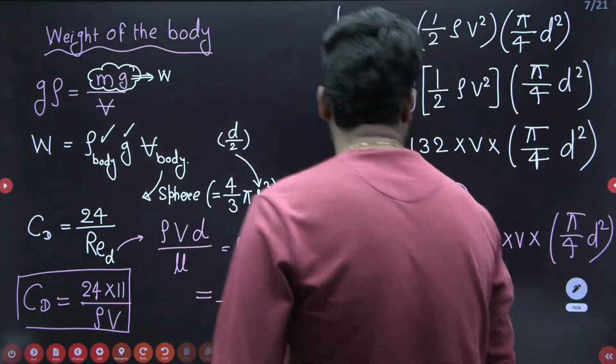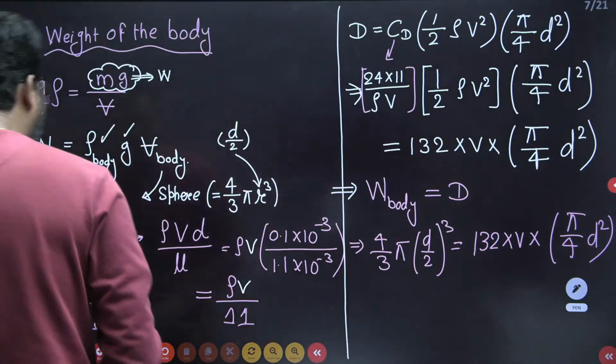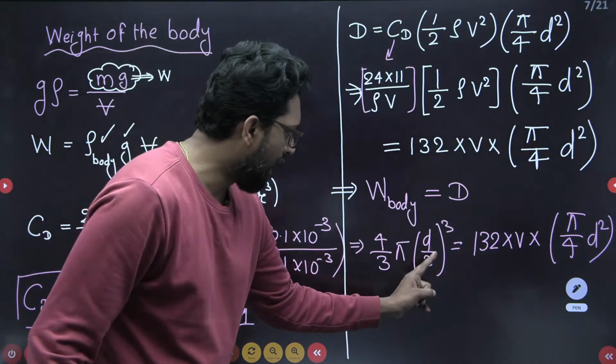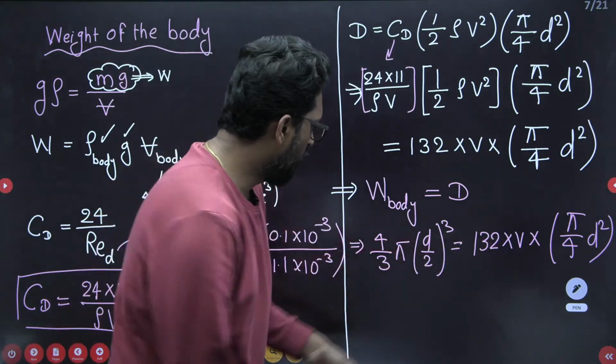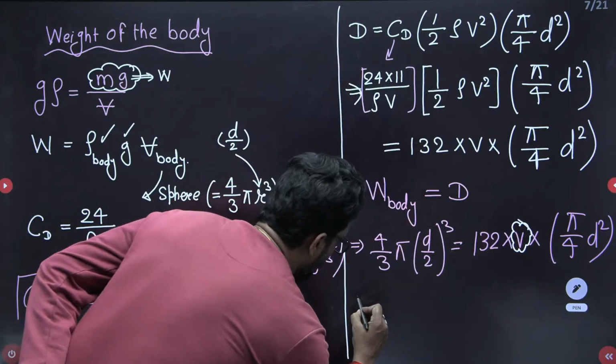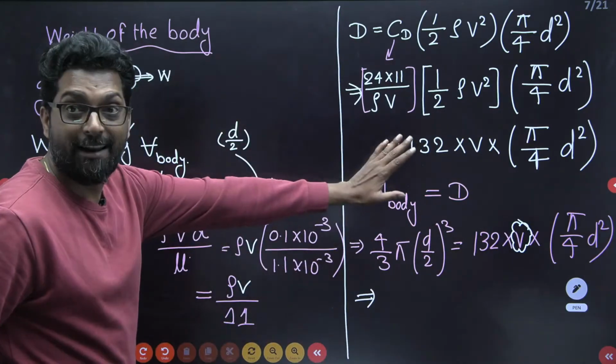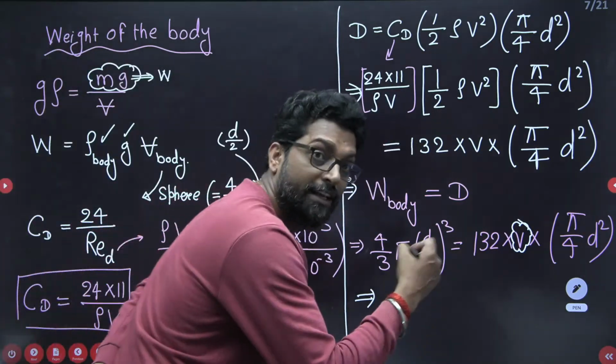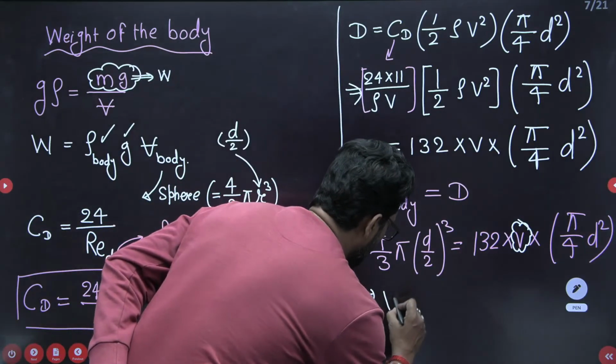That's it. Now all the things you have, diameter you have, only unknown is velocity. So if you rearrange this one, these are a little bit of calculation. Okay. So if you rearrange this one, this v is equal to